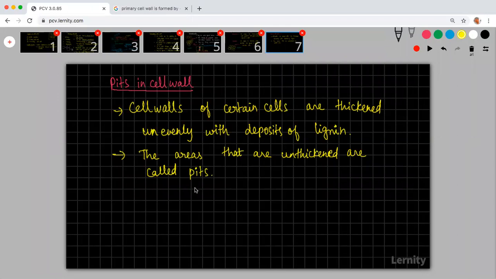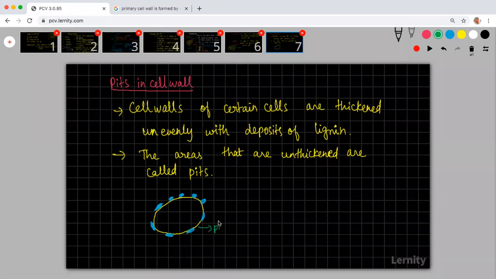Okay. So if let us say this is a cell wall, in this you will have this deposit of lignin. Whenever lignin is there, it is thickening the wall, but it will not be uniform. So lignin is found in the cells in some regions, and those regions where it is not found, we call them pits.